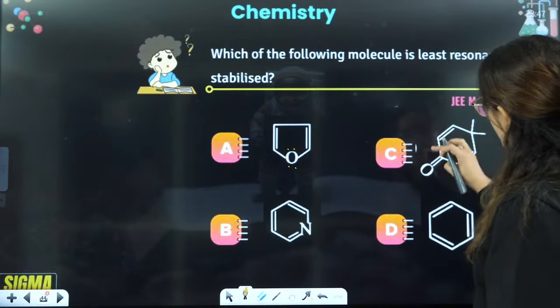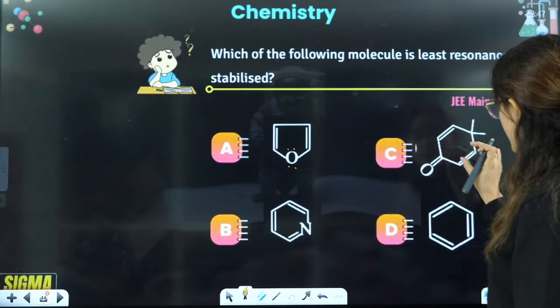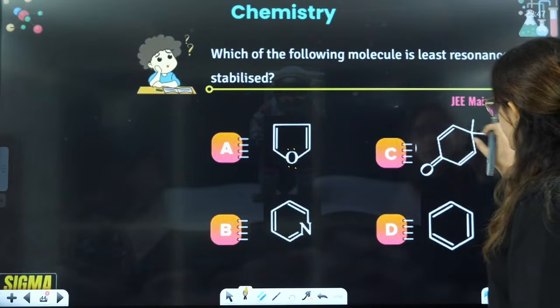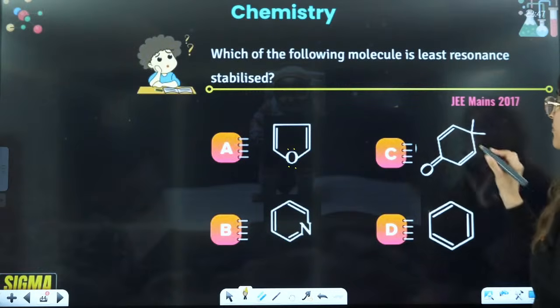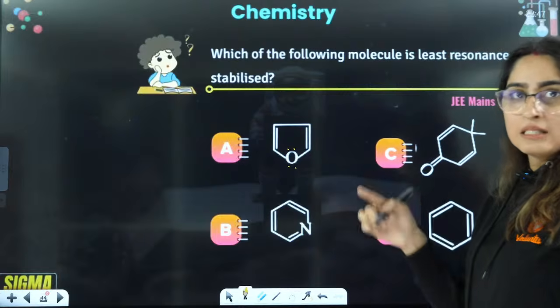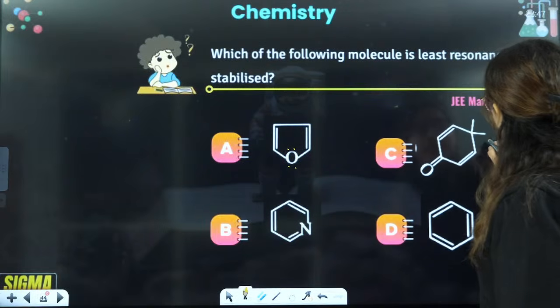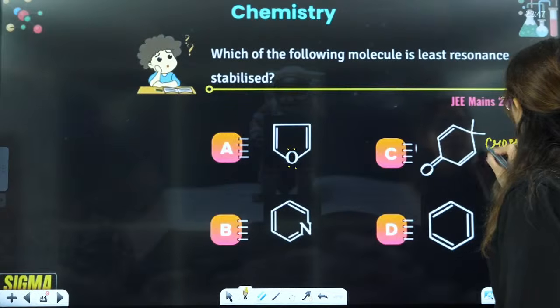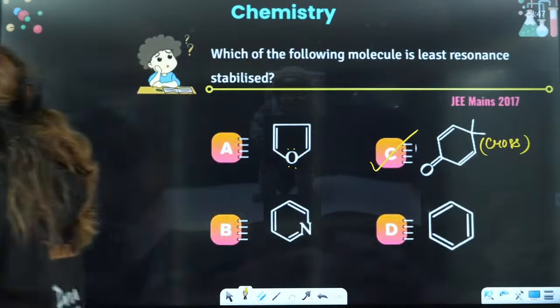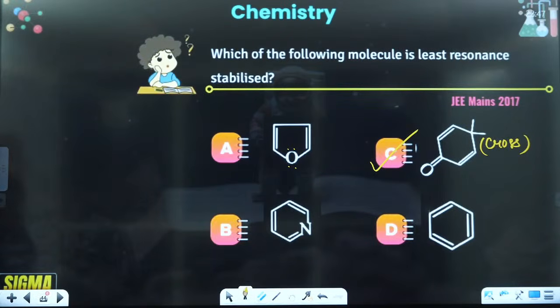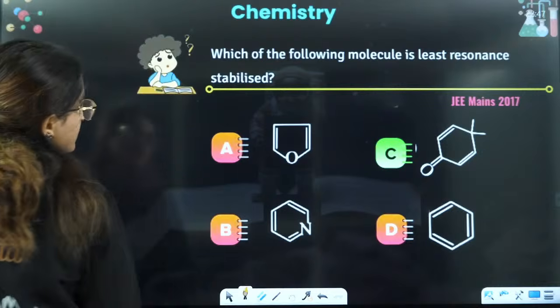Here in this case, double bond, single bond, double bond, double bond, single bond, double bond, and here single bond, single bond. So here double bond, single bond, double bond, single bond, single bond. That means overall complete conjugation is not there. It has cross conjugation. And that is the reason this is least resonance stabilized, okay? Because of cross conjugation. Tell me, is that clear everyone? Why is it least stabilized? It is because of the cross conjugation, right?